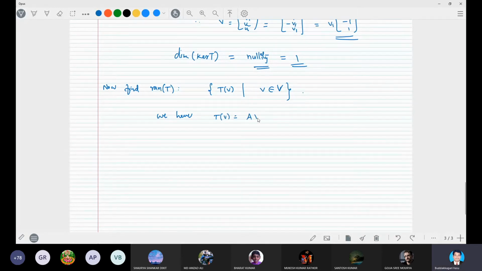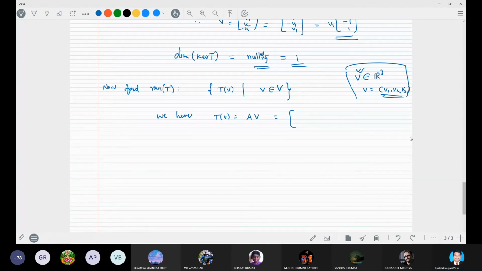T of V is equal to A into V. We have chosen that V belongs to R3, a vector space, right? That means any element V we choose in V is an ordered triad V1, V2, V3. You understand? This is because the problem gives the domain set as R3, so we have chosen any V in R3, and that V is an ordered triad.